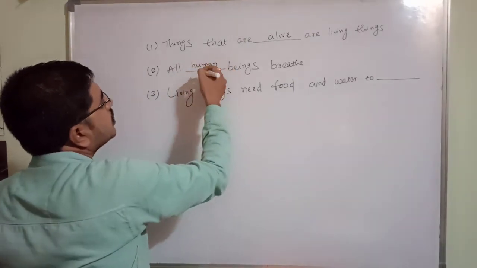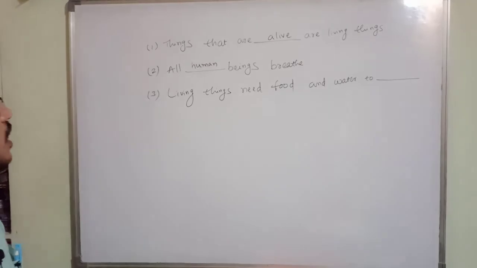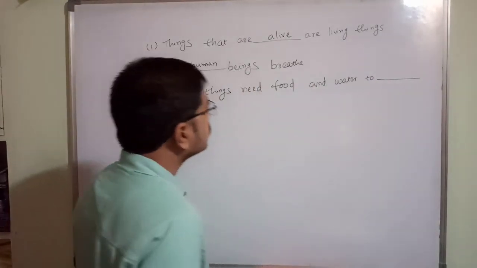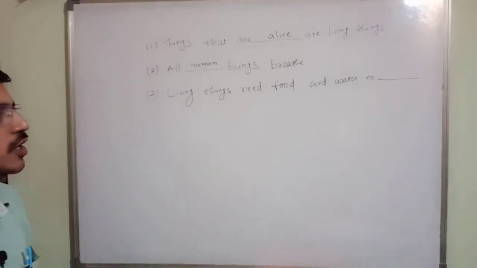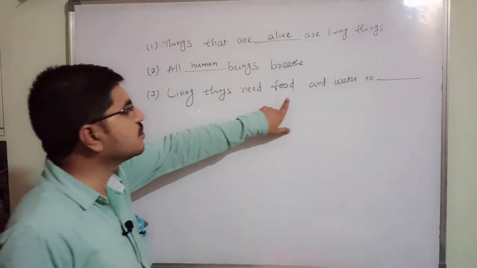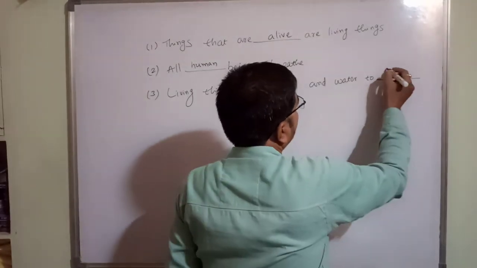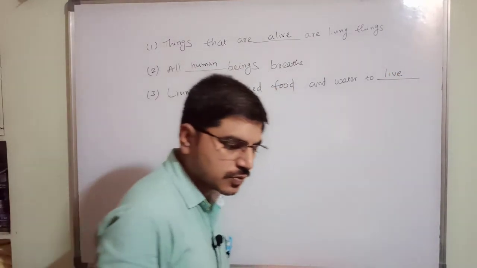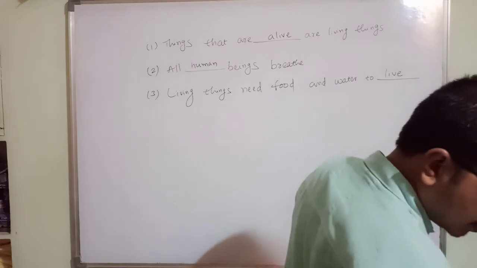Human beings is the best suitable word. And living things need food and water to live. Living things need food and water for what? To live. Okay, this is the answer.